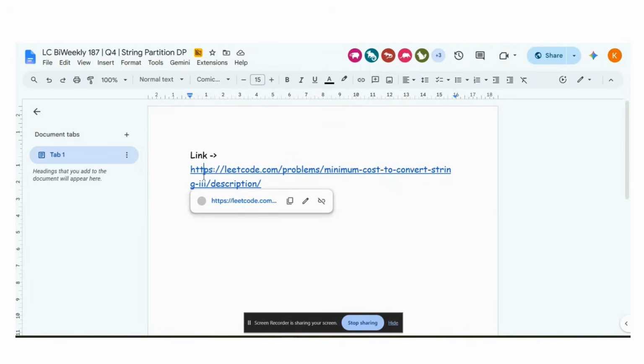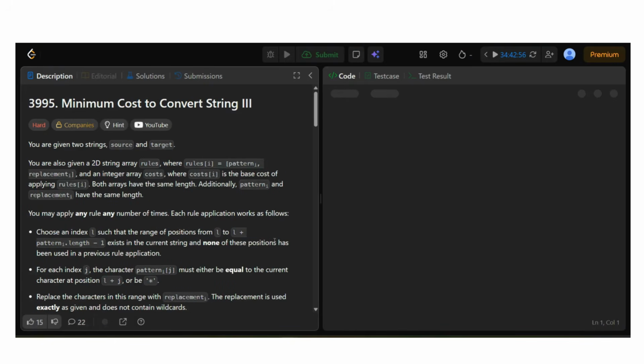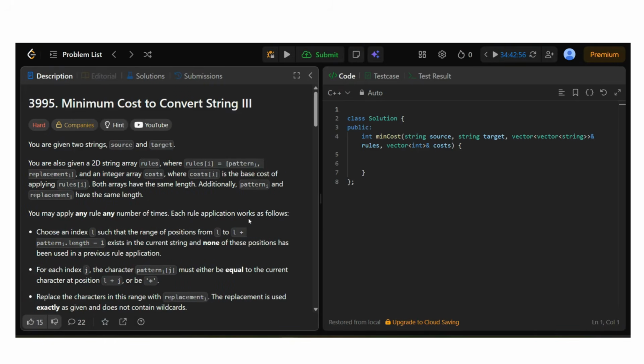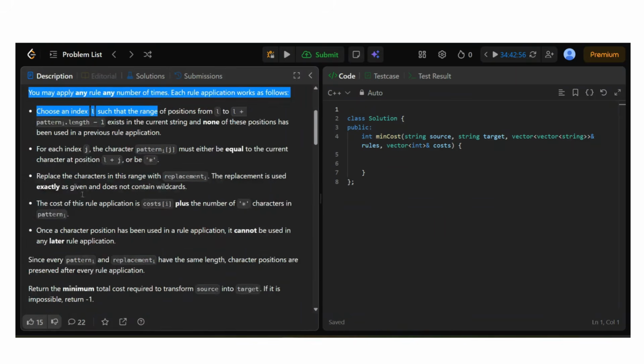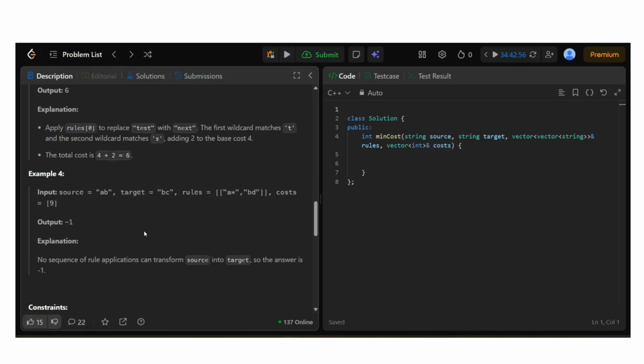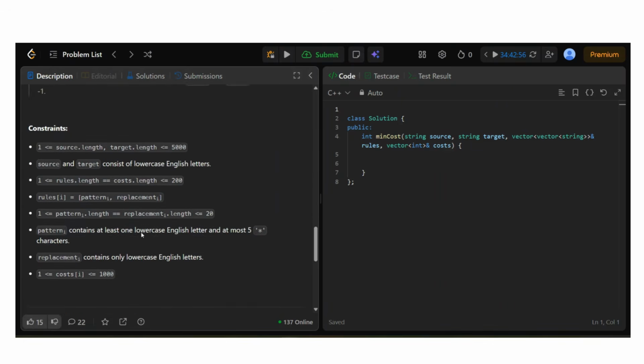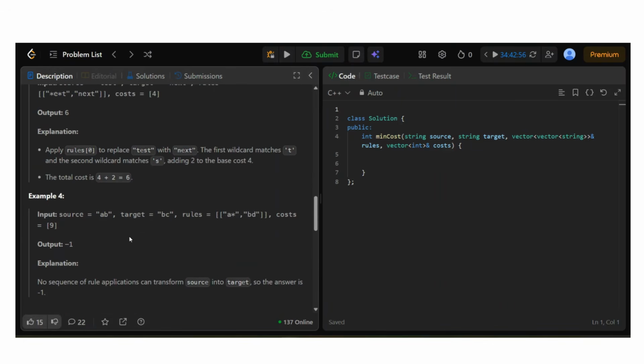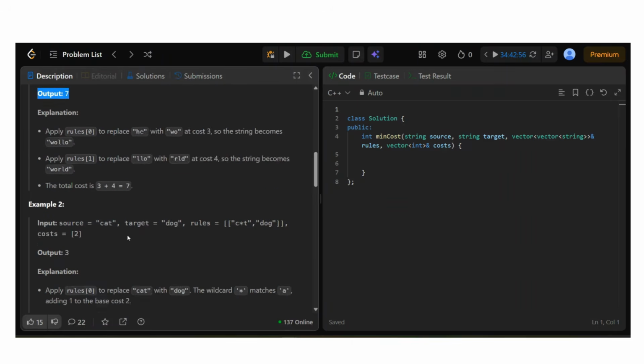Let's start the procedure. So we have to solve the Q4 problem which was asked in LeetCode Biweekly Contest 187. The thing is that this problem is very easy and very much doable. But the number of submissions in the contest were less. I think it is because the language is very big. Anyone can get confused by reading what they are writing. That's what I'm assuming is the reason, or else it is a doable question.